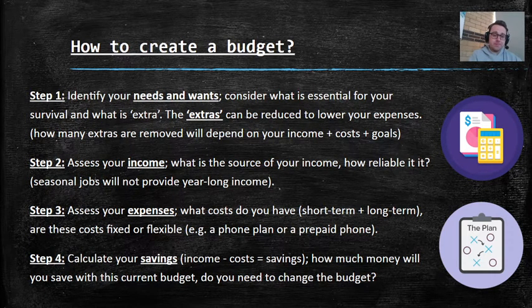What is my income? Step 3, assess your expenses, so your costs. What costs do you have in the short term, in the long term? What costs occur every week, every month? What costs occur once every 3 years? So if I make a monthly budget that says I have this much money and I spend this much, that's how much money I get, super.